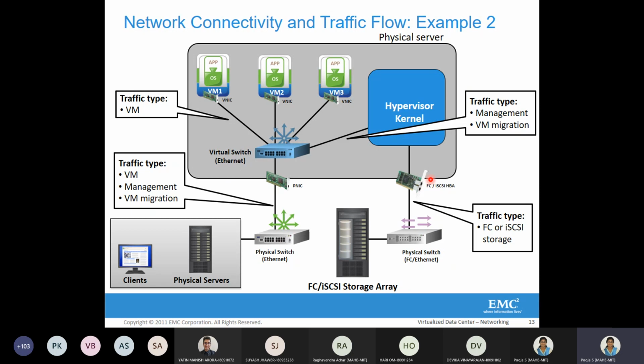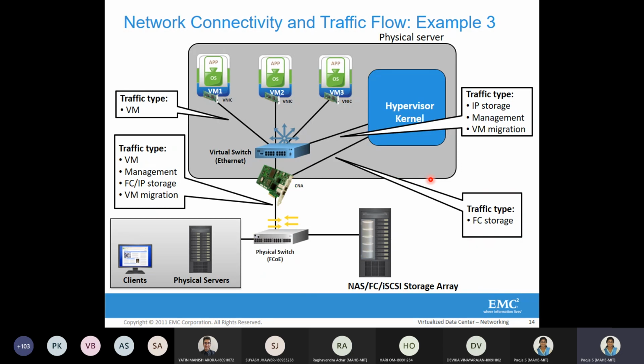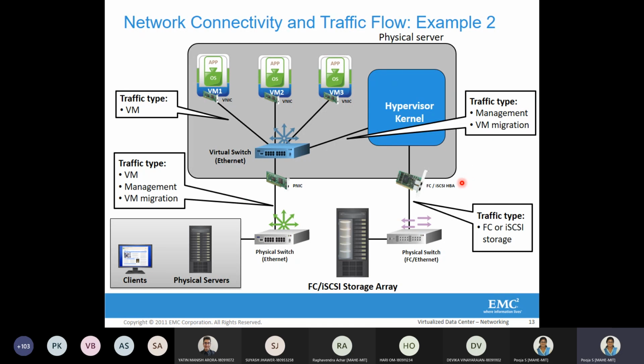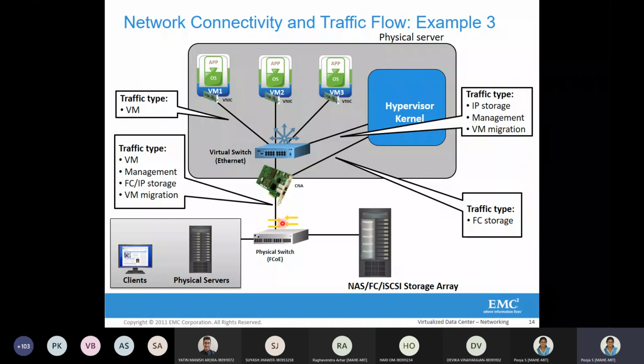So instead of having two different types of adapters in the physical servers, there is another adapter we have seen here, the CNA, the converged network adapter. With the converged network adapter, the advantage is that it replaces two different adapters in the physical server. And this is just one physical server, so there might be n number of physical servers. You multiply that n by the different adapters you need, physical NIC or FC. Instead, we will have a common adapter, the converged network adapter.